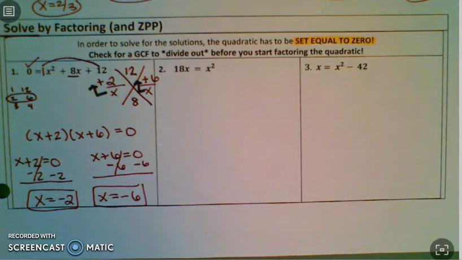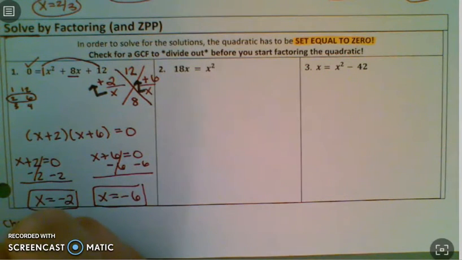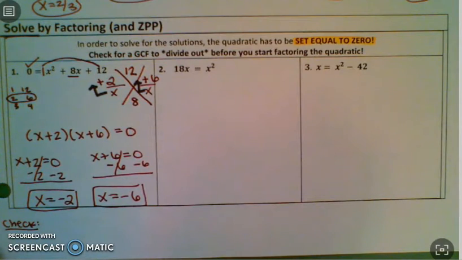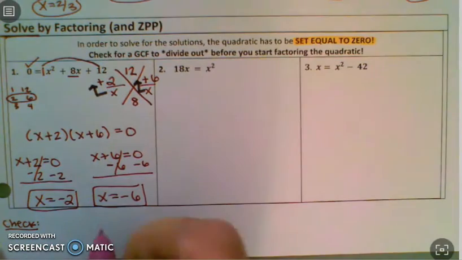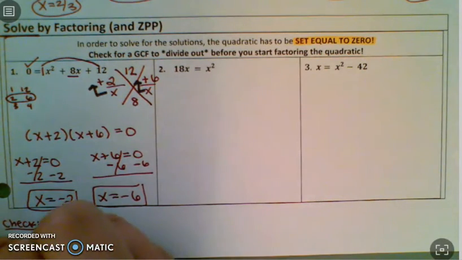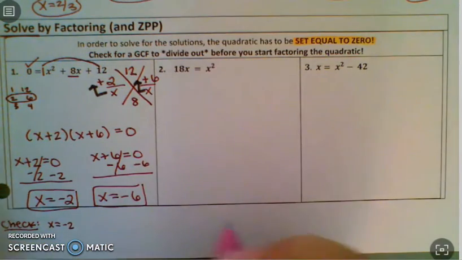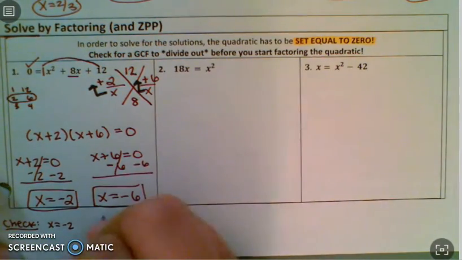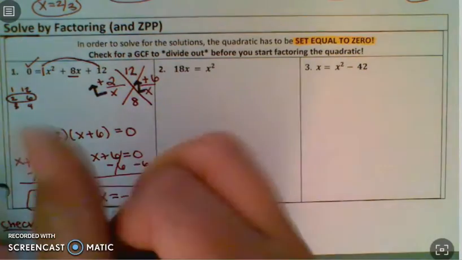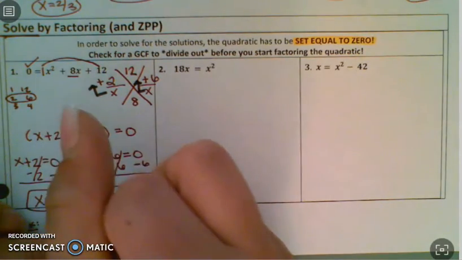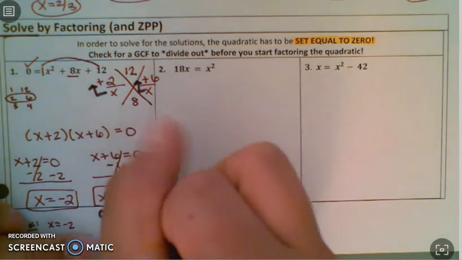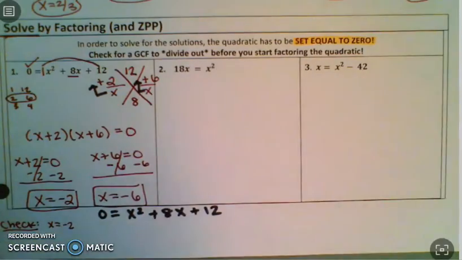And for these, you can check your work to see if you're correct. So in order to check your work, you have to take each of these separately and plug them back into the original. So let's go with negative 2 first. So I'm checking to see if x equals negative 2. My original equation, I'm just going to rewrite it, was 0 equals x squared plus 8x plus 12.